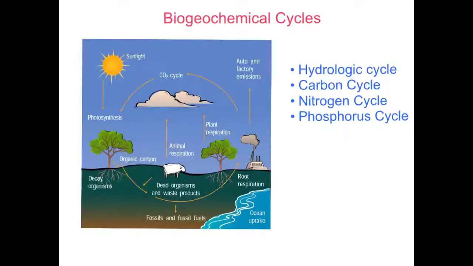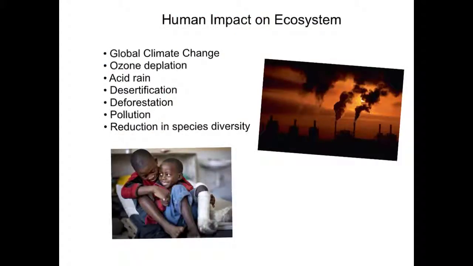Biogeochemical cycles. The hydrologic cycle is the water cycle. The carbon cycle is required for the building of all organic compounds. The nitrogen cycle is required for the manufacture of all amino acids and nucleic acids. The phosphorus cycle is required for the manufacture of ATP and all nucleic acids. The biggest human impacts on ecosystems are global climate change and pollution.